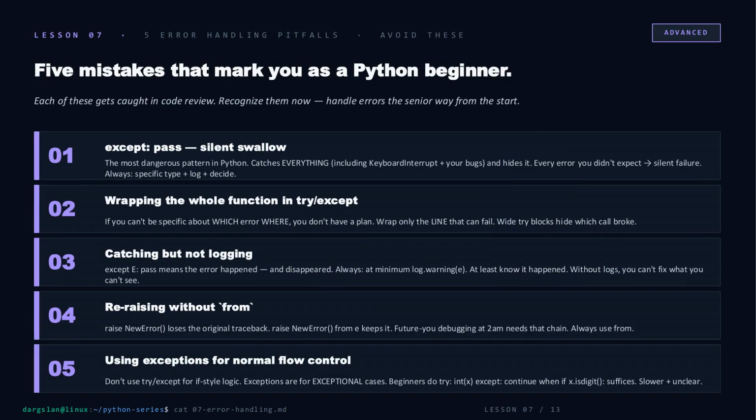Now the flip side. 5 patterns that get you flagged in code review instantly. Bare except: pass swallows everything, including your bugs and Ctrl+C. Wrapping a whole function means you don't know which line fails. Catching without logging makes errors vanish. Re-raising without from kills the traceback future you desperately needs. And using try except as if logic is just slow, unclear control flow. Seniors don't do these. Now you won't either.